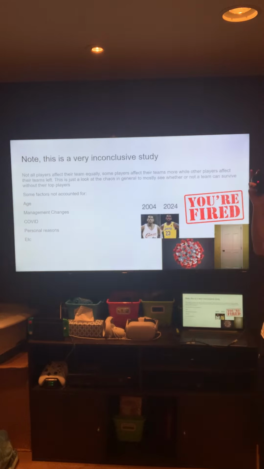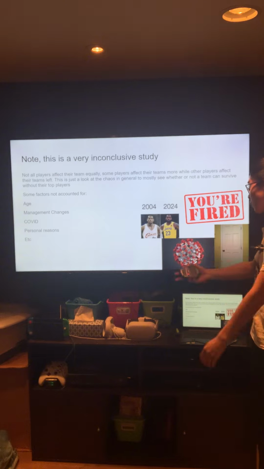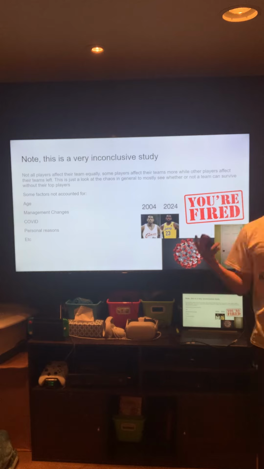But again, this is quite an inconclusive study, right? I do not account for the fact that all players do not affect the team equally. Gustav Nyquist is not equal to Nikita Kucherov, for example. And age was not accounted for. As you get older, you get worse, unless you're LeBron James. And then management changes, things like coaching, and also COVID, and of course personal reasons are also unaccounted for.